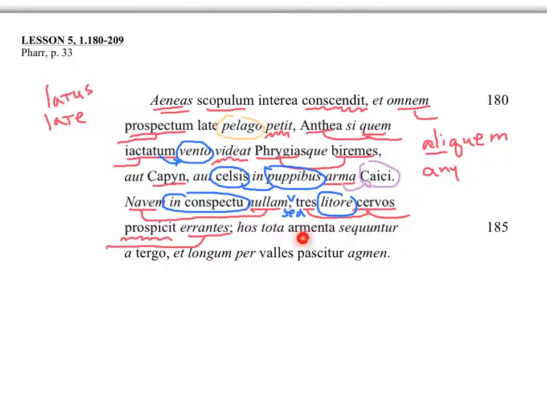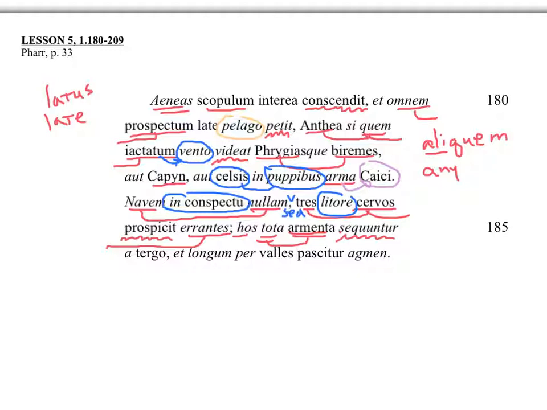Hos tota armenta secuntur a tergo. The subject is the tota armenta, and it's plural, whole herds of deer. Okay, secuntur, follow. Hos, these, meaning hos cervos, these deer. That refers to the 3 wandering deer.